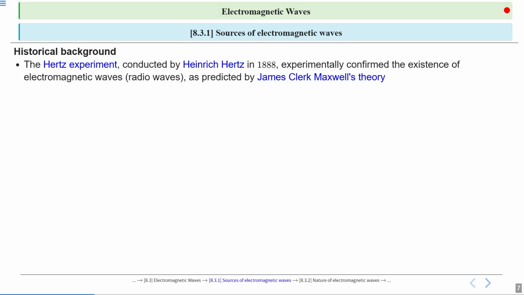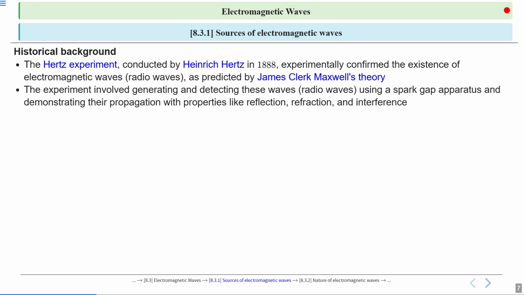You may have discussed this in chemistry also. It is gamma rays, x-rays, microwaves, visible rays, infrared rays, and radio waves. Okay, so these are the types of electromagnetic waves. So Hertz generated the radio waves because they are easy to generate, because they have less frequency and large wavelength, as predicted by James Clerk Maxwell's theory.